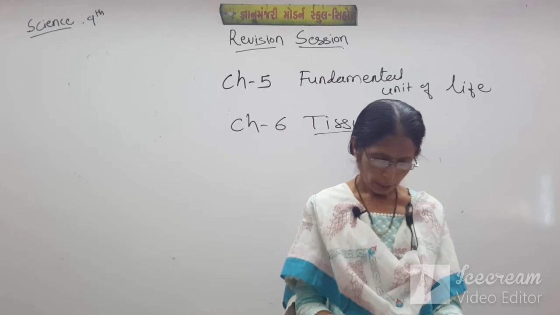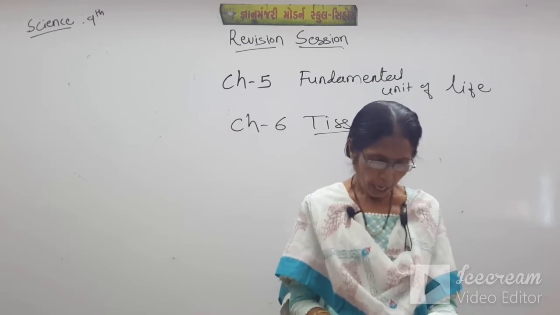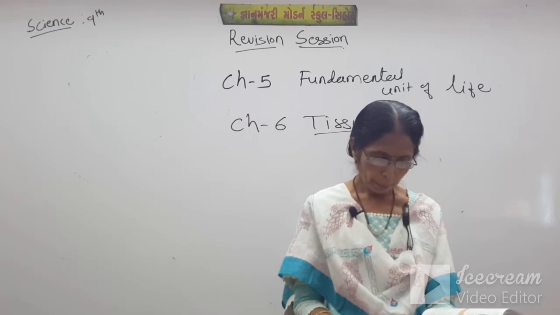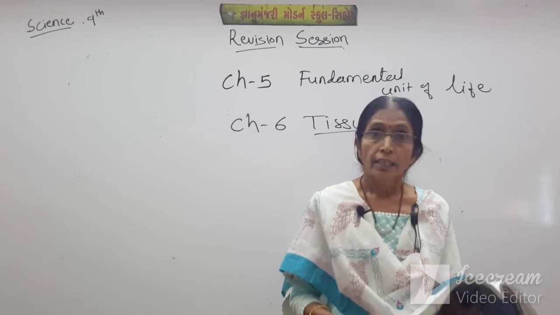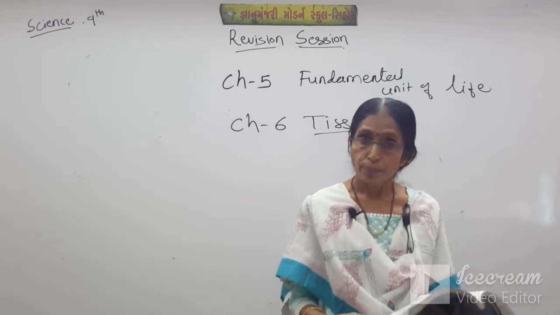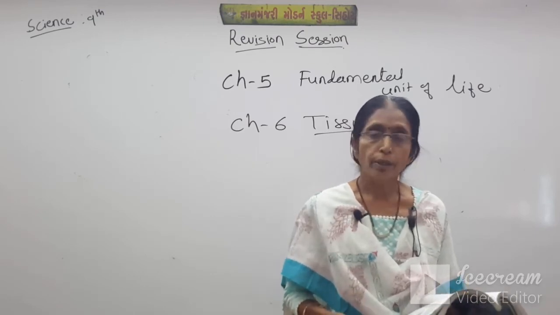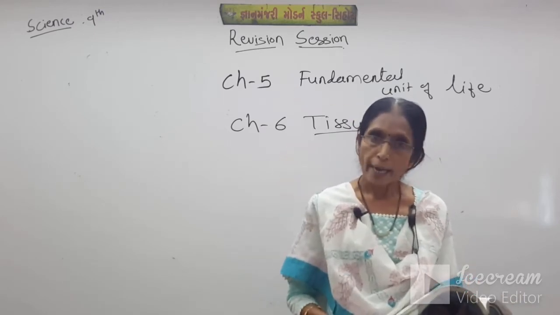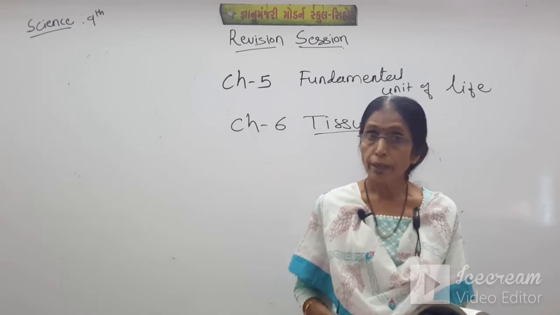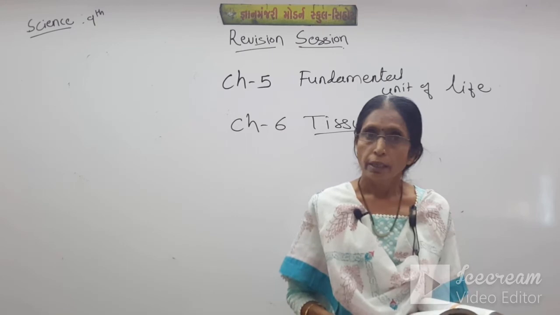On the page number 73 about xylem and phloem. Xylem consists of tracheids, vessels, xylem parenchyma, xylem fibers, and phloem, sieve tubes, companion cell, phloem fibers, phloem parenchyma. So these are the components of xylem tissue and components of phloem tissue. Xylem tissue are responsible for transport of water and minerals from root to each part of the plant, and phloem tissues are responsible for transportation of the organic food from each part of the plant.